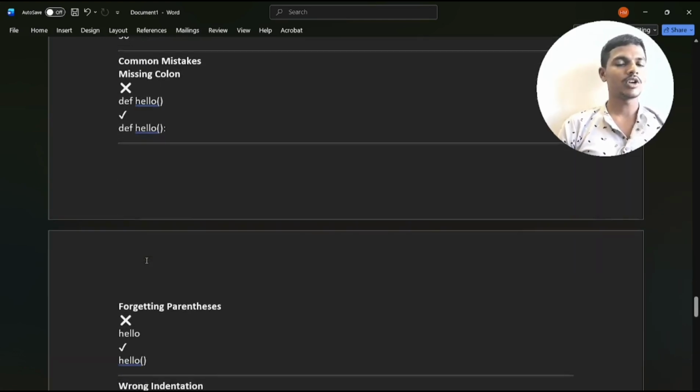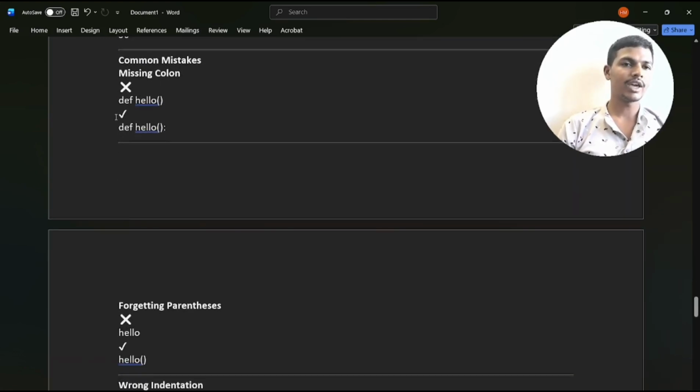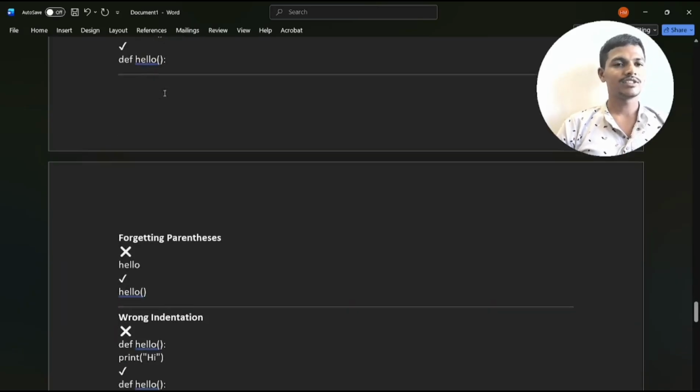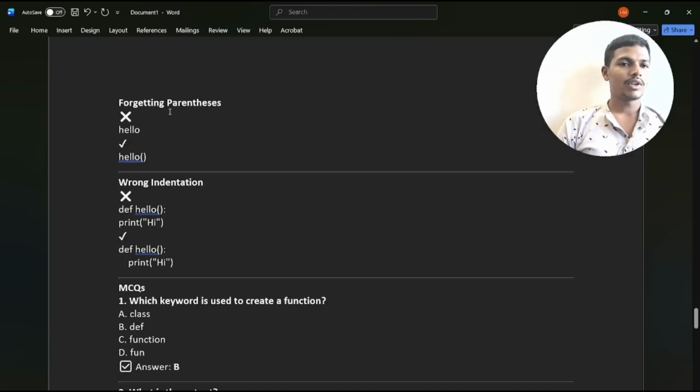Here, so many people commonly make these types of mistakes. Be aware of it. Def function hello. So many people make mistakes with the colons. You must enter the colon. If you did not enter the colon, an indentation error will occur. Then forgetting parentheses. So many people forget the parentheses. Must be aware of it.